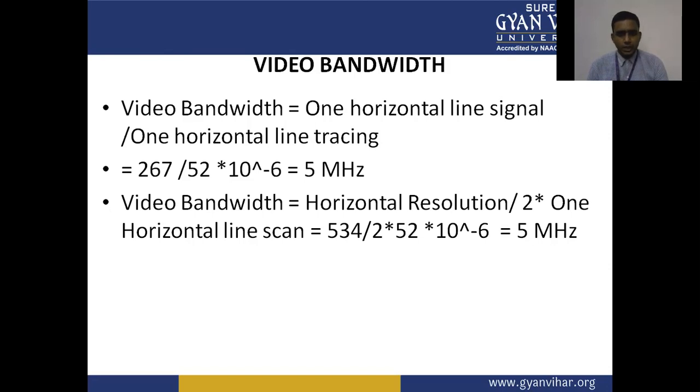Video bandwidth is also calculated by the horizontal resolution upon 2 times one horizontal line scan period. The horizontal resolution is 534 upon 2 times 52 times 10 raised to the power minus 6, because one horizontal line scan period is 52 microseconds. So it comes to 5 megahertz. So I think the video bandwidth is clear: it is 5 megahertz.